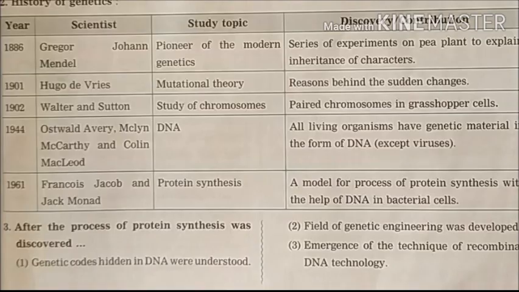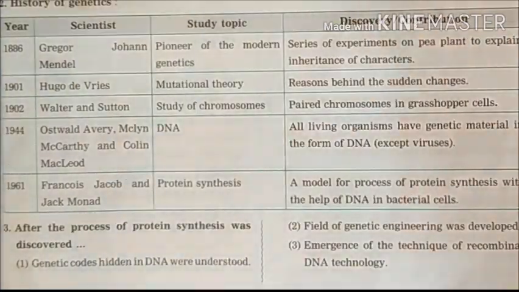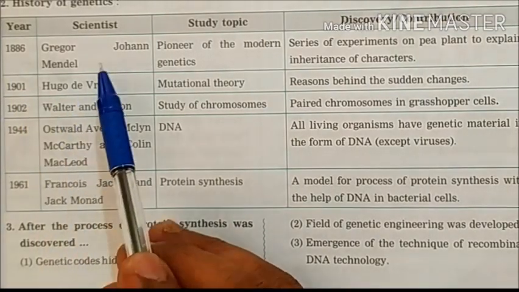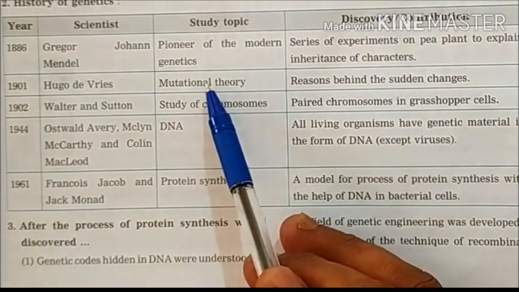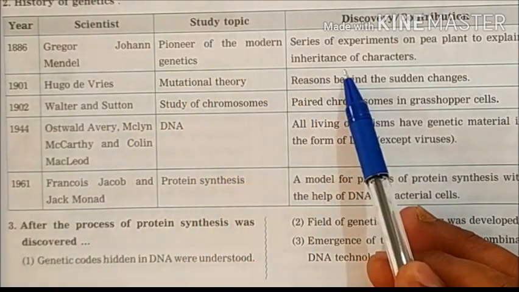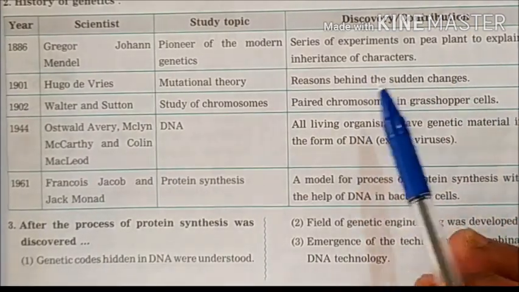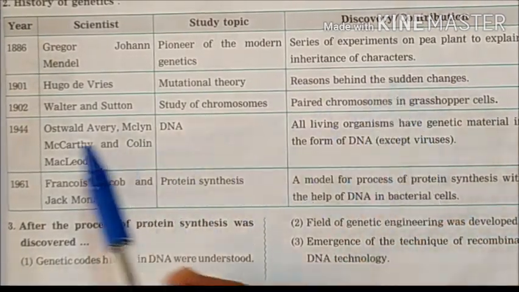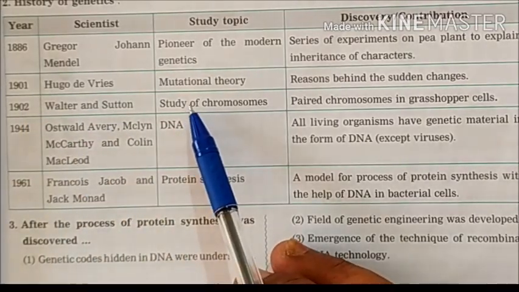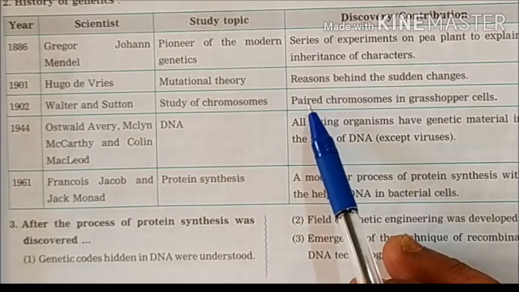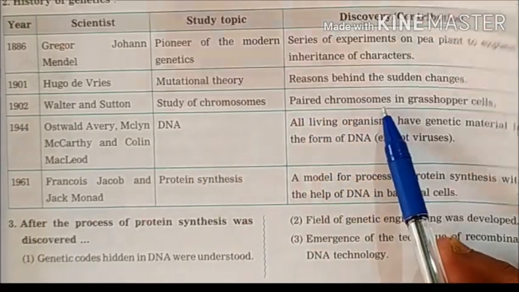Then history of genetics. We discuss the history of genetics with the help of the chart. In 1886, scientist Gregor Johann Mendel, pioneer of modern genetics, performed a series of experiments on pea plants to explain inheritance of characters. Then second scientist, in 1901, Hugo de Vries studied the mutation theory and discovered the reason behind sudden changes.